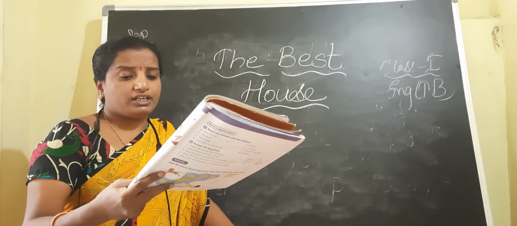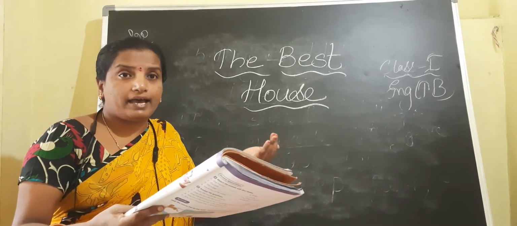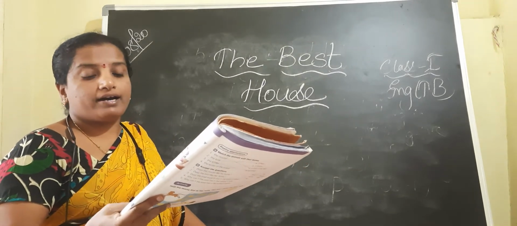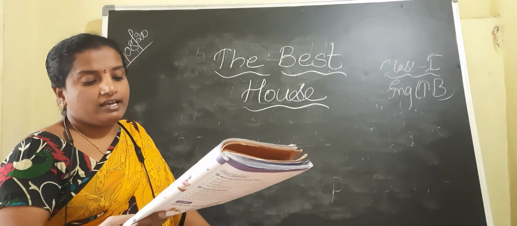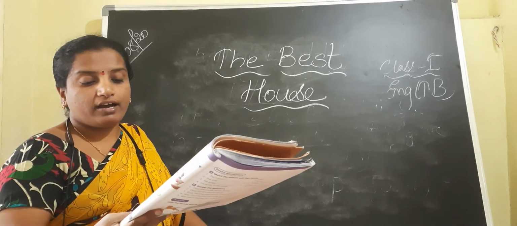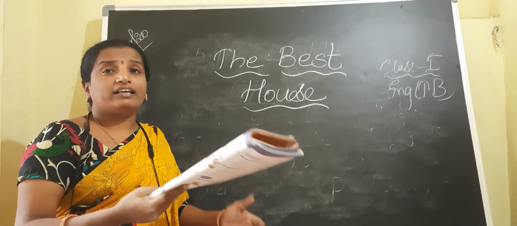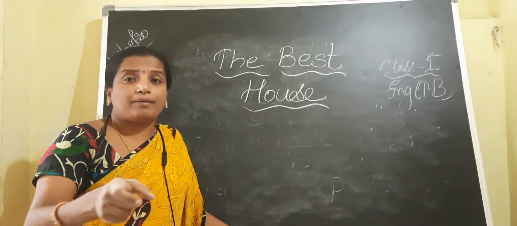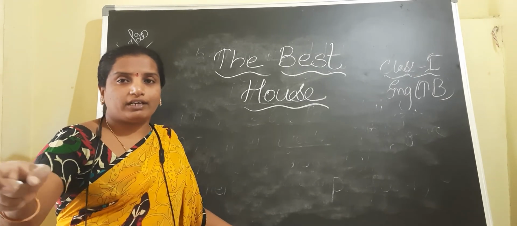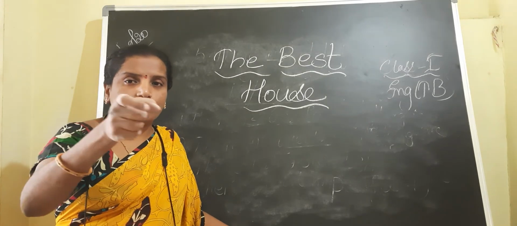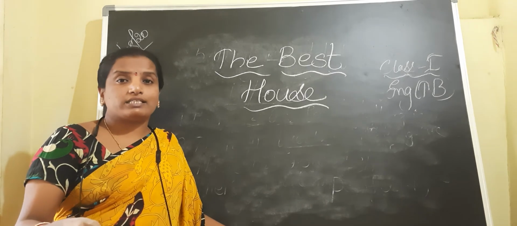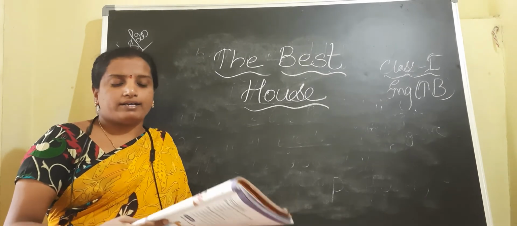A little ginger kitten. Kitten means the pet cat, the younger one, the young pet cat. Had a basket she could sit in and asked with a mew, would you like to leave her here too? Now see children, the kitten was comfortable in the basket given to her. The mouse was comfortable in the hole. The sparrow was comfortable in the nest. And in the same way, the kitten was comfortable in the basket.